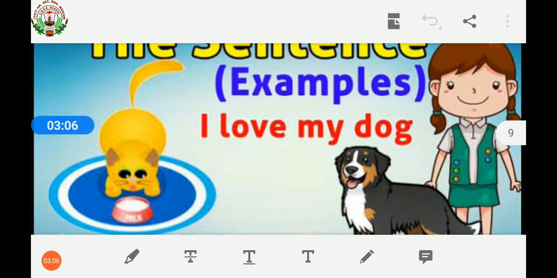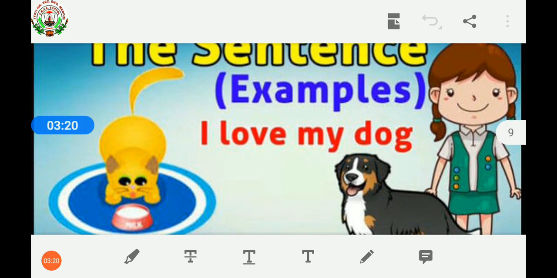See, for example, I love my dog. Children, in this group of words, four words are joined together. I love my dog. This group of words is arranged in such a way that it is giving us some information that I love my dog. We can understand what the words want to say to us. It is making some meaning. It is giving some sense. So it is a sentence.